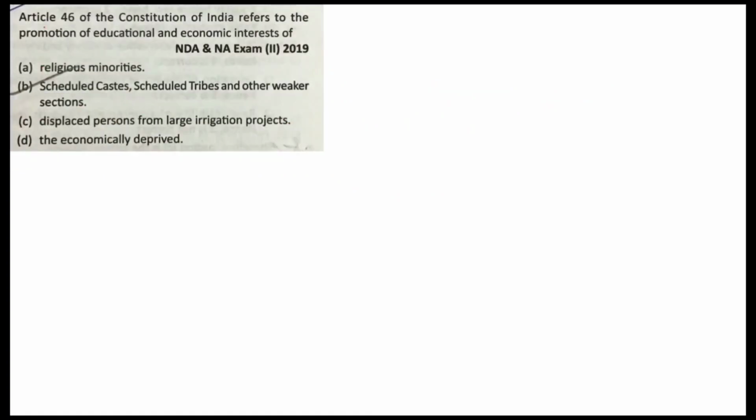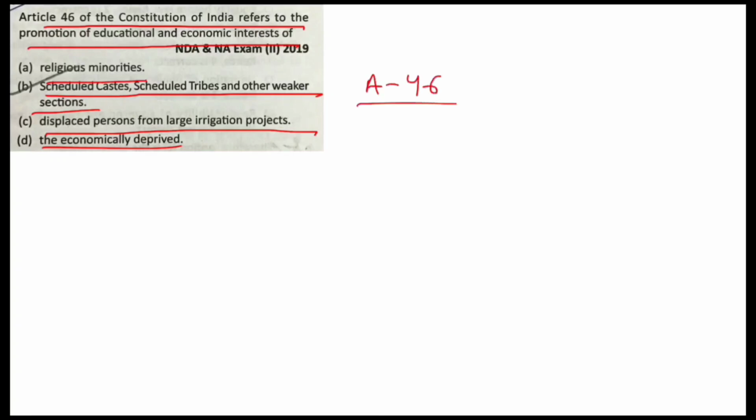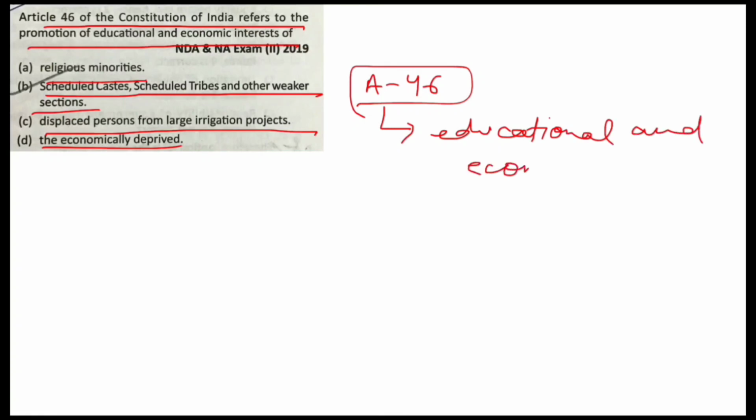Next. Article 46 of the Constitution of India refers to the promotion of educational and economic interests of religious minorities, scheduled caste, scheduled tribe and other weaker sections, displaced persons from large irrigation project, the economically deprived. Article 46 talks about protecting the educational and economic interest of scheduled caste, scheduled tribes and other weaker sections. So B is correct and this is your answer.